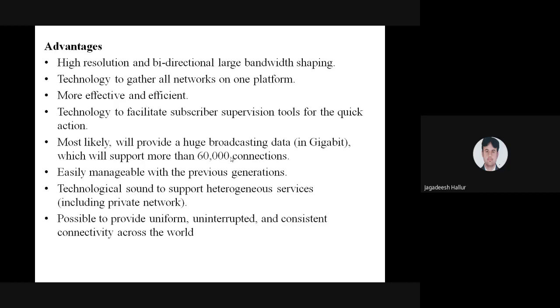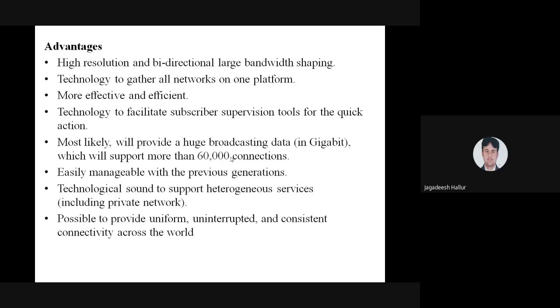What are the advantages of this 5G technology? High resolution, better quality. Resolution is good, you are seeing a clear picture, clear videos, clear movies. It is 3D, I think, third dimension, high resolution, better quality. It is bidirectional. The bandwidth is very high.